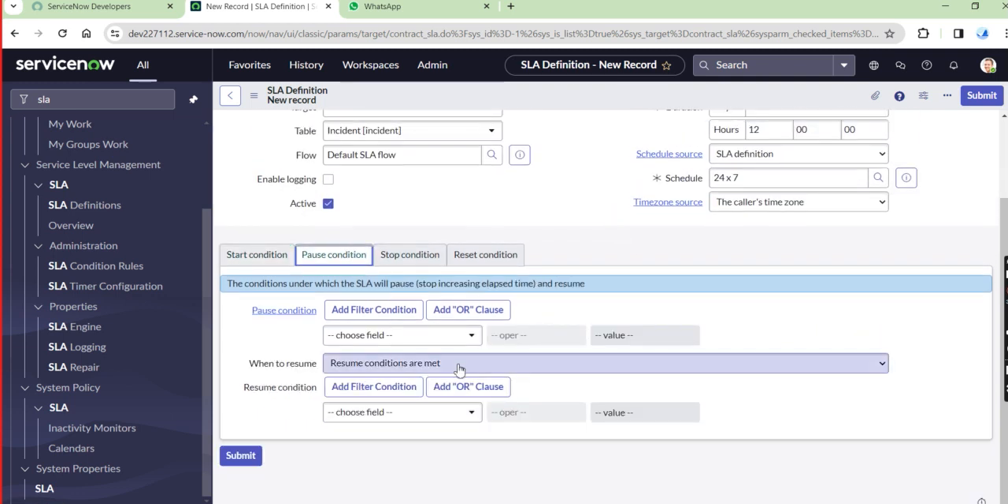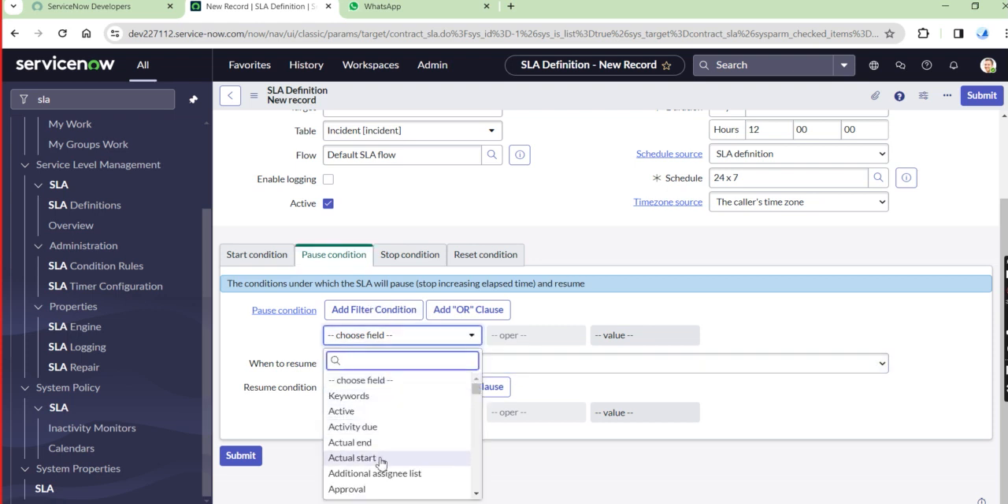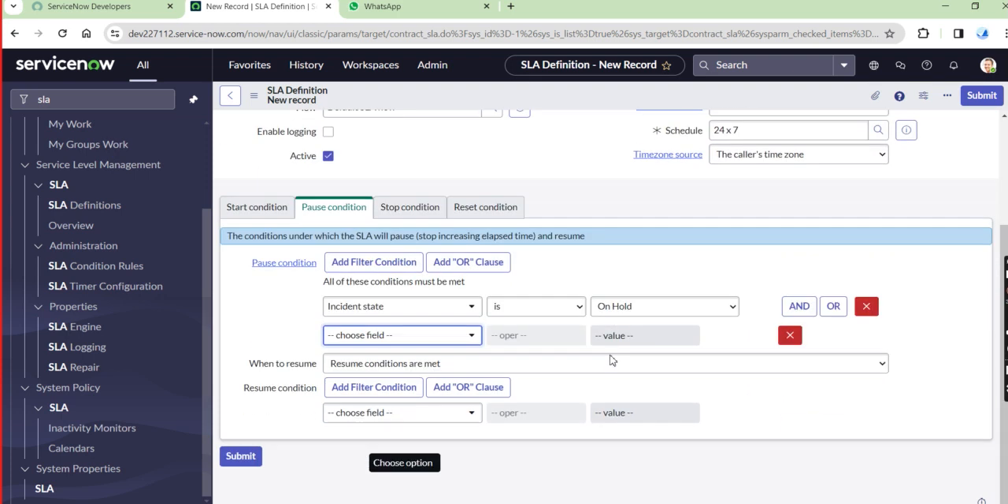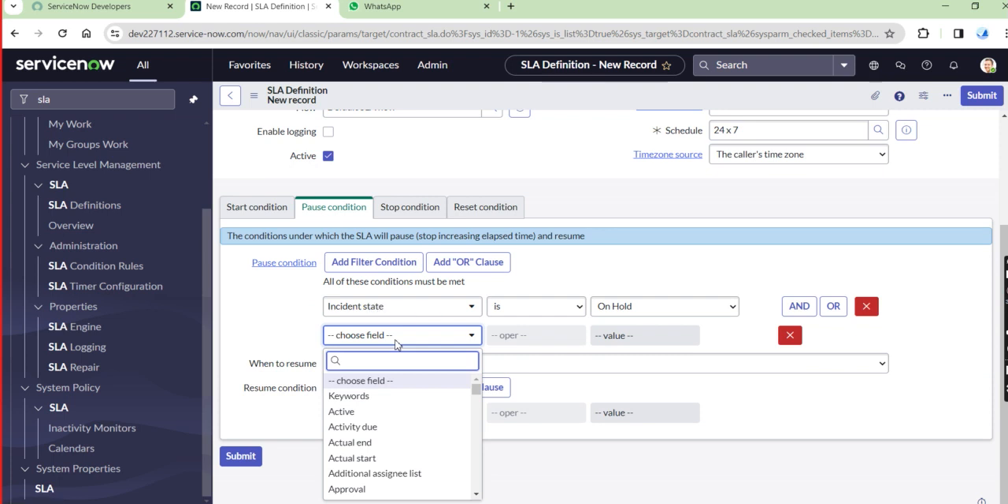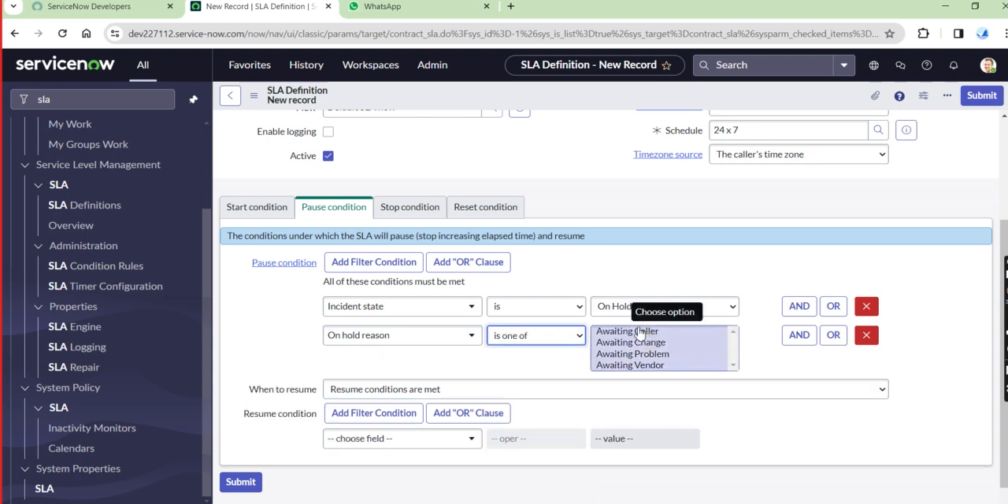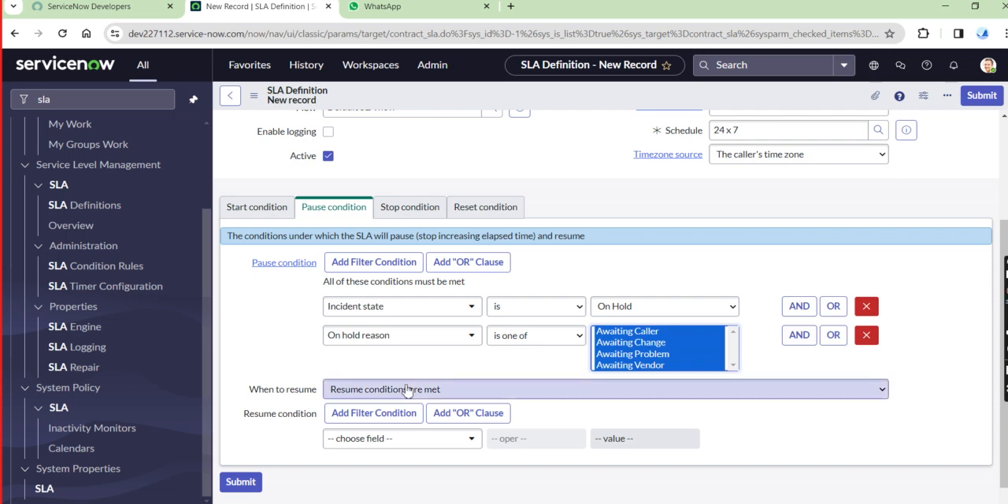And pause condition. Is there any pause condition? Yes, we have the pause condition, that is the incident state is on hold. Then on hold reason is one of, so if there is anything, let them take any one, then pass the particular condition.